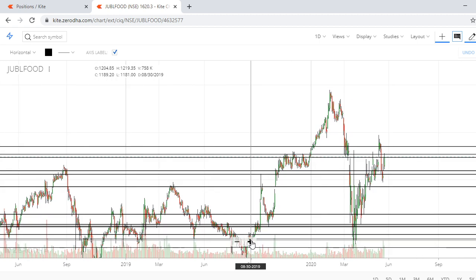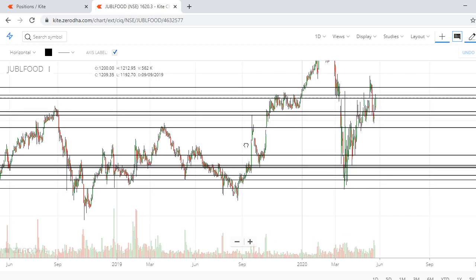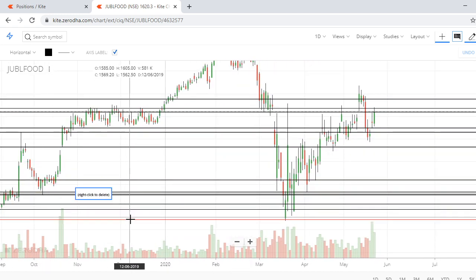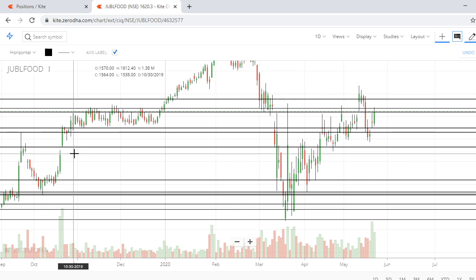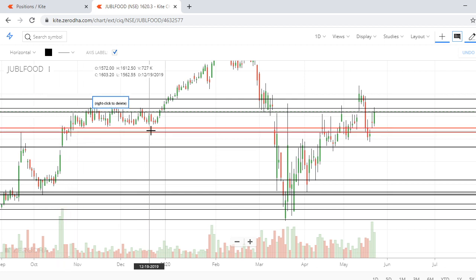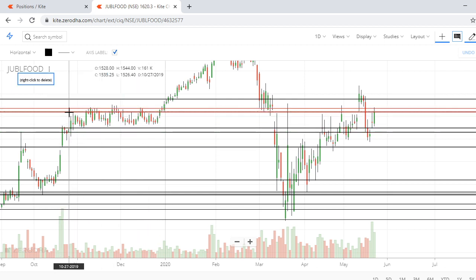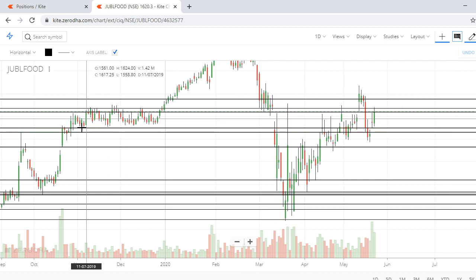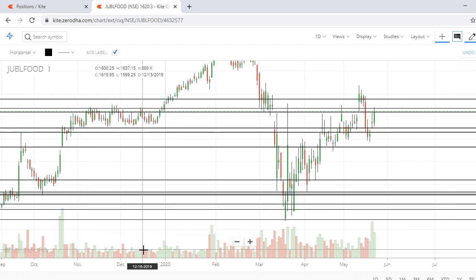Yes, there is a resistance or support level. This is the support and resistance, but look at this zone. Slowly they are accumulating the stock continuously. From November to almost December, they accumulated this stock continuously. They did not allow the stock to go up. In a small range of say 50-60 points, they started buying the stock continuously.